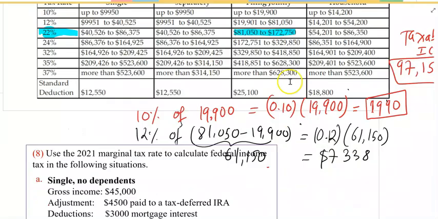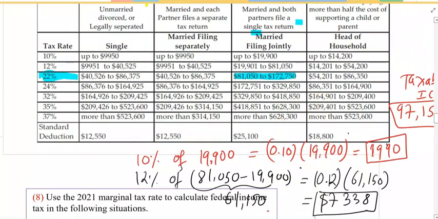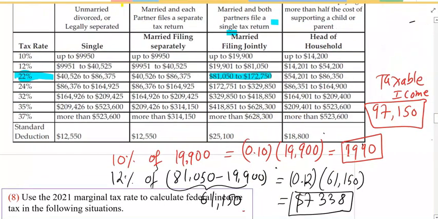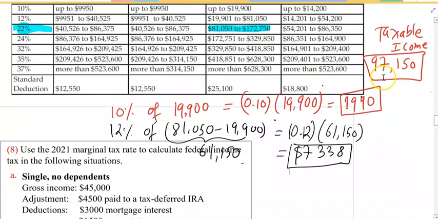Now let's find how much income tax for 22% tax rate. Notice that taxable income is 97,150, and upper limit of 12% is $81,050. If you subtract, that difference is going to apply to the 22% tax rate.